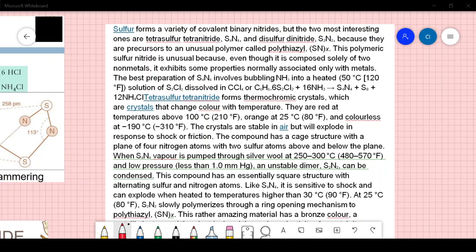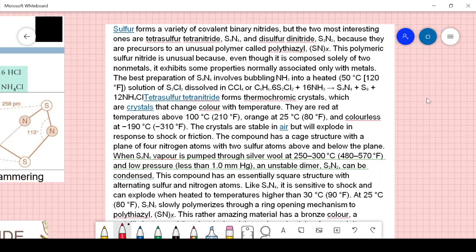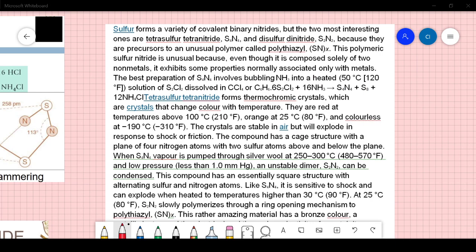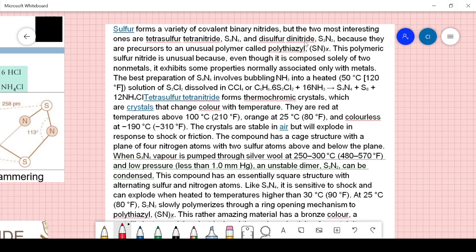Last session we have seen the isopolyacids and polyacids, and here there is some information about sulfur and how it forms bonds. It forms a variety of covalent binary nitrides.